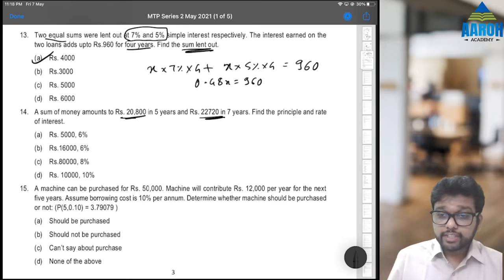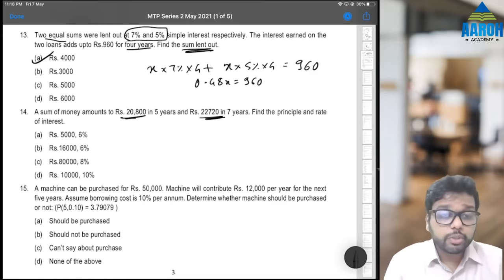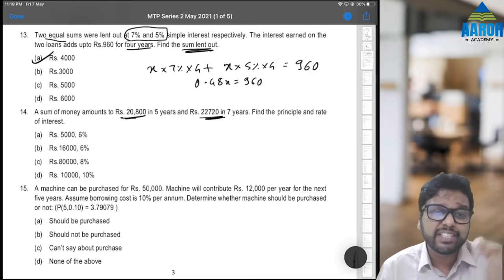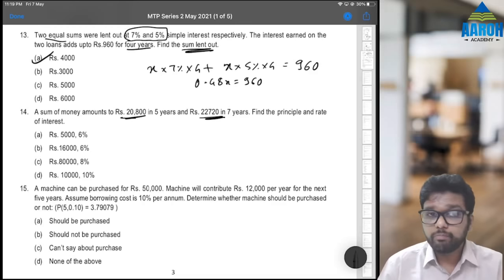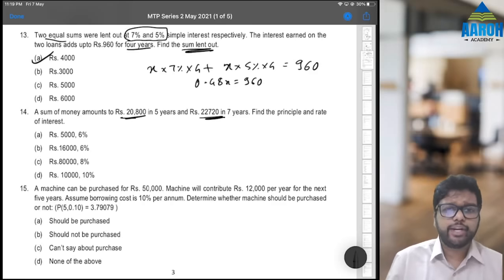They have not given whether this is simple interest or compound interest, but understand, if it was compound interest, amounts would not have been so rounded off. If it was compound interest, amounts would have been in decimals. So that means this must be simple interest. Fine. So we have to find principal and rate of interest.